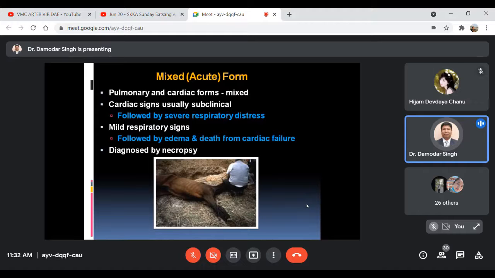The respiratory signs may be mild, but may be followed by edematous swelling and death of the animal, usually due to cardiac failure. Actually, this mixed form can be diagnosed while conducting the post-mortem examination, where both the respiratory as well as the cardiovascular systems are affected, showing lesions. Means mixed type of lesions will be there.